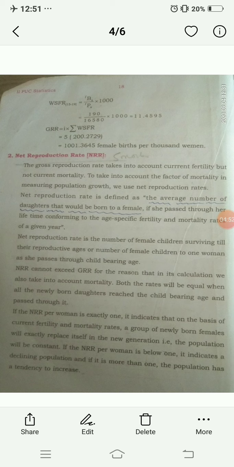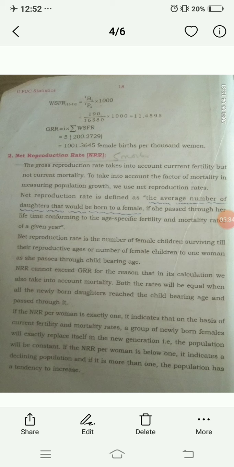Net reproduction rate is the number of female children surviving till their reproductive ages. Reproductive ages means 15 to 49, that is the childbearing age. It is the number of female children born to one woman as she passes through the childbearing age. NRR cannot exceed GRR for the reason that in its calculation we take into account the mortality. Both rates will be equal when all the newly born daughters reach the childbearing age and pass through it.